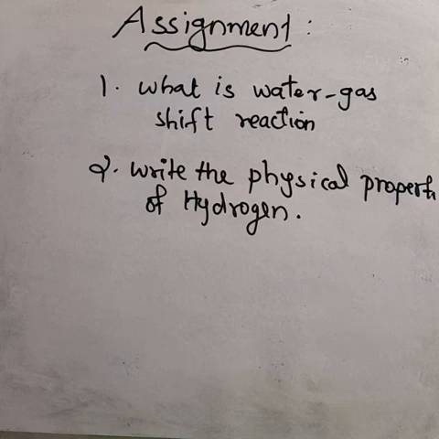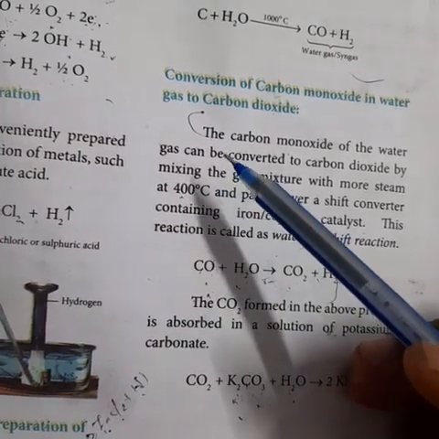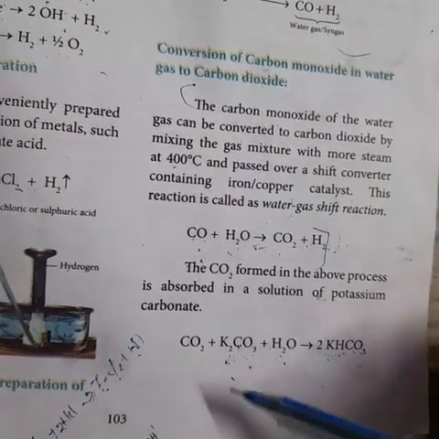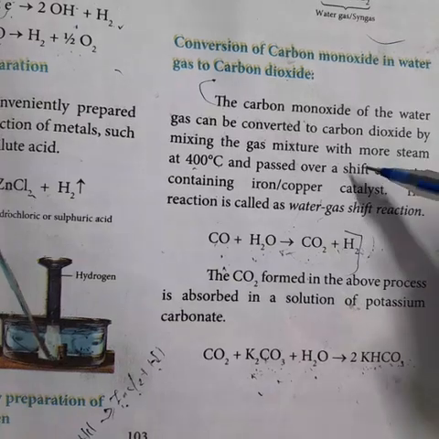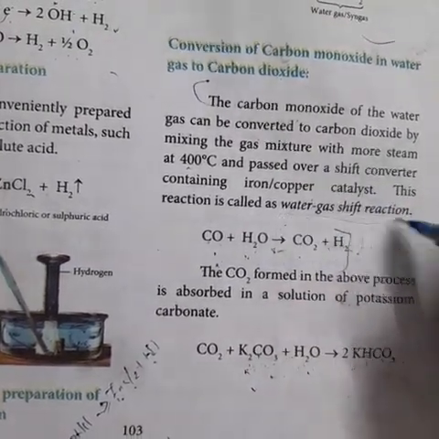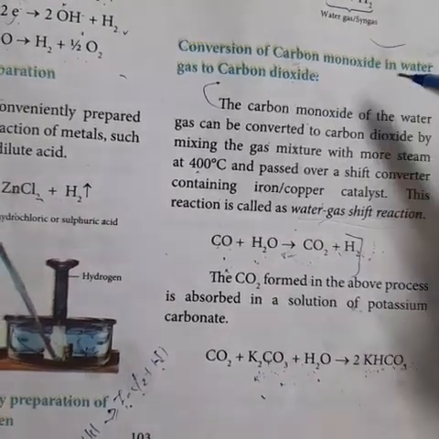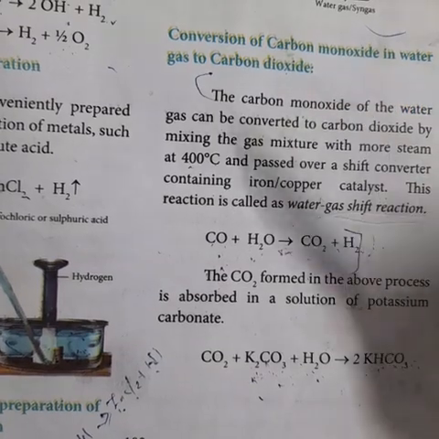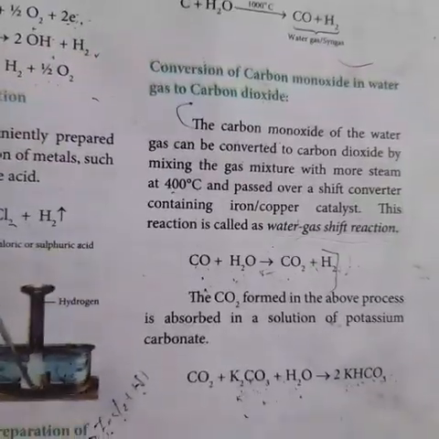Then take your book now. Take page number 103. What is the first question? What is the water gas shift reaction? On page 103, the last heading: conversion of carbon monoxide in water gas to carbon dioxide. From here onwards you have to mark.